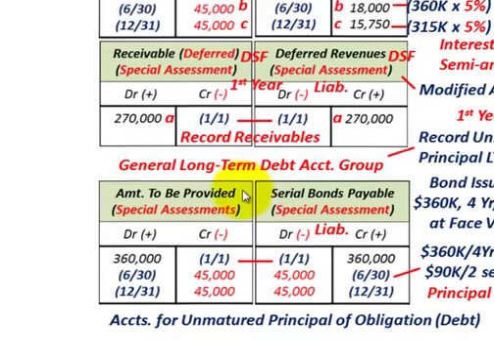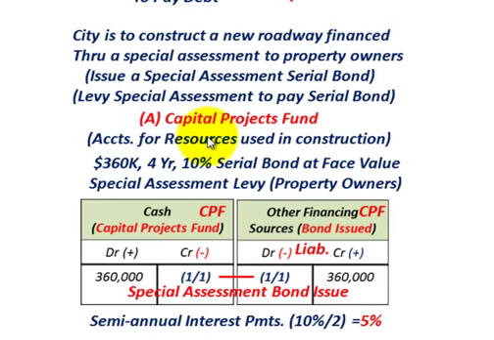Okay, so maybe we better go back over here and just review what we're doing here. So again, moving over to our capital projects fund. This is where we actually issued those bonds here as cash received. Again, title capital projects fund. We would debit it for the face value of that bond issued, as serial bond issued here for $360,000, and then we look at other financing sources here. Again, in the capital projects fund, we would credit that here for $360,000. So you can see we're keeping track of that total $360,000 bond in both our capital projects fund and then our debt service fund and also our long-term debt account group.